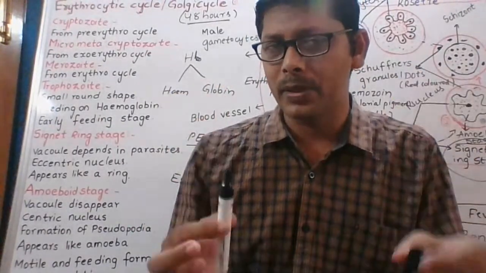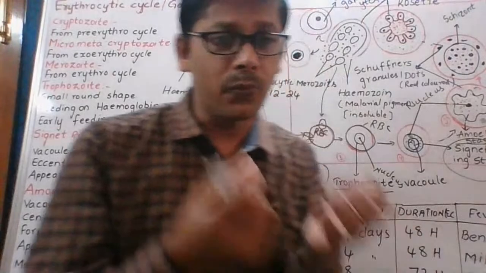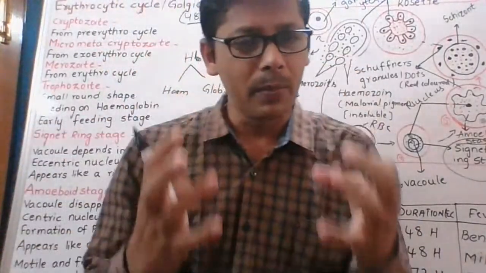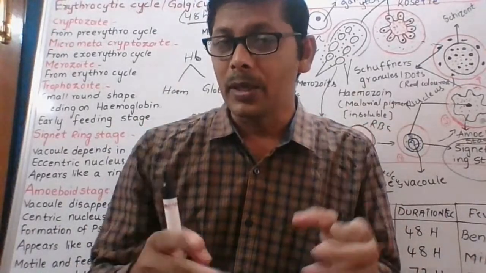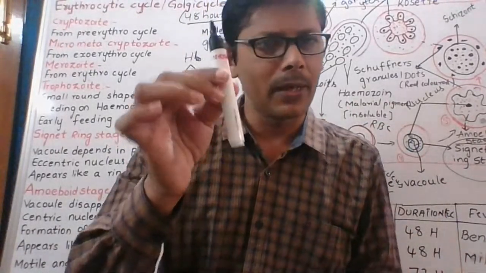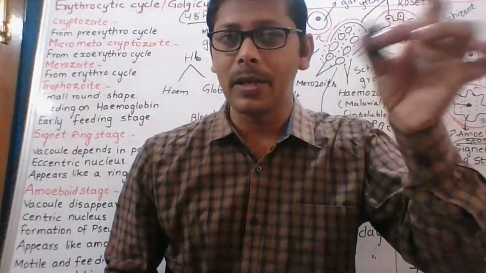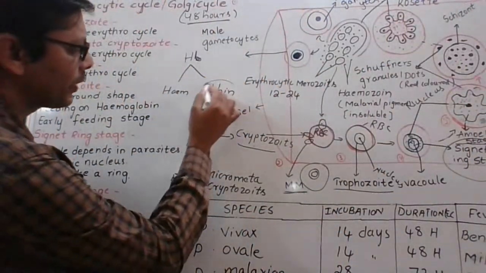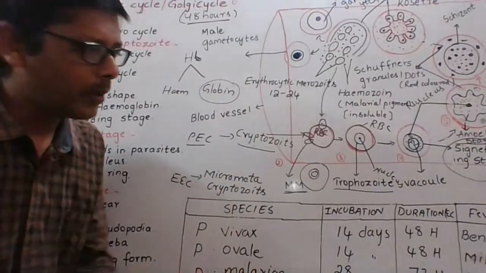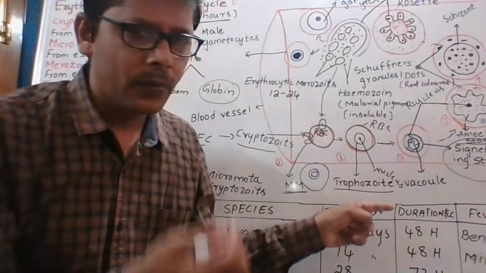Now this parasite feeds on the hemoglobin molecules present in the cytoplasm of RBC. But it can digest only one part. It can digest the globin part, but it cannot digest the heme part. This is the trophozoite stage, the feeding stage.